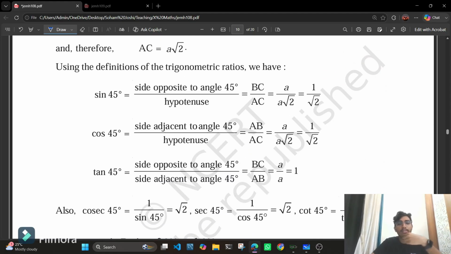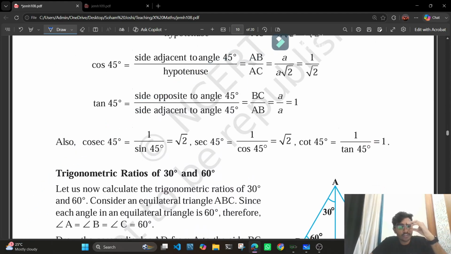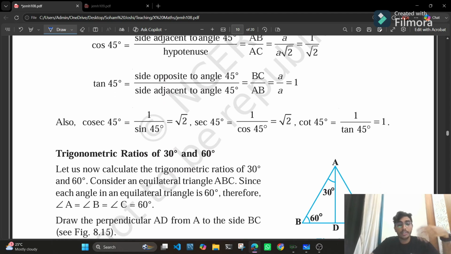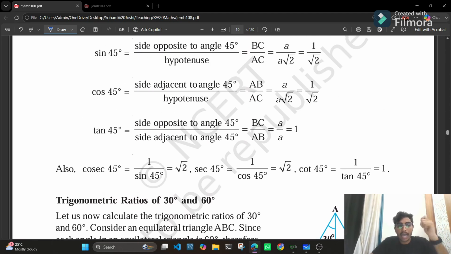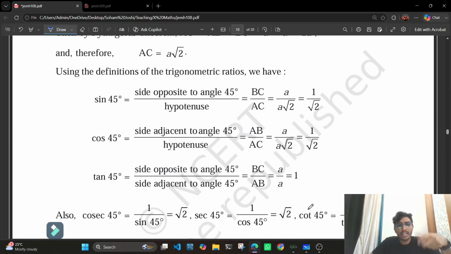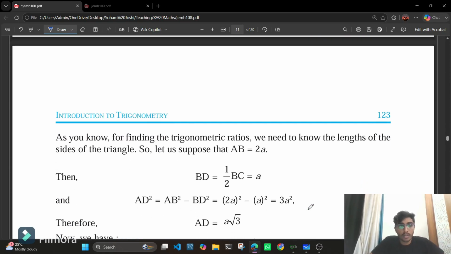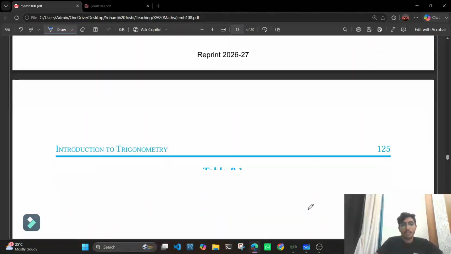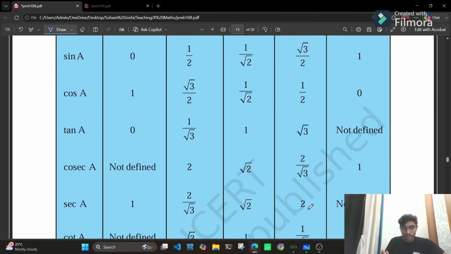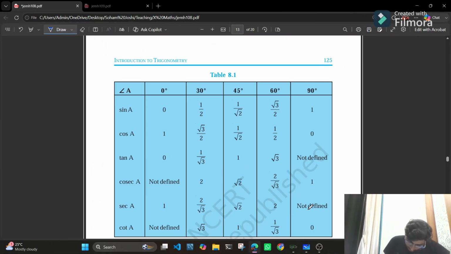So all of these values are given in the textbook directly. You need to learn the trigonometric ratios. Okay, the derivation part, I'm not going to do it in the video. You can read it from the textbook. So the trigonometric values for these angles are: for 0 degrees, sine A is equal to 0.